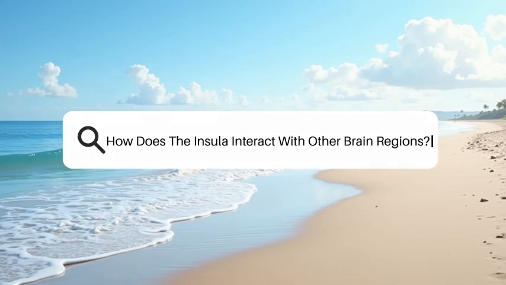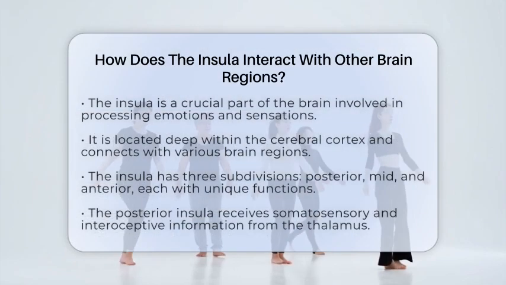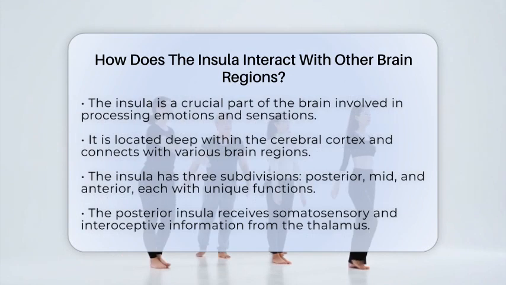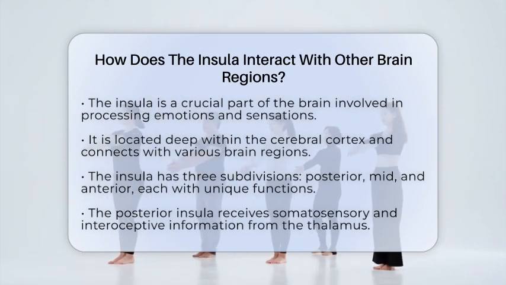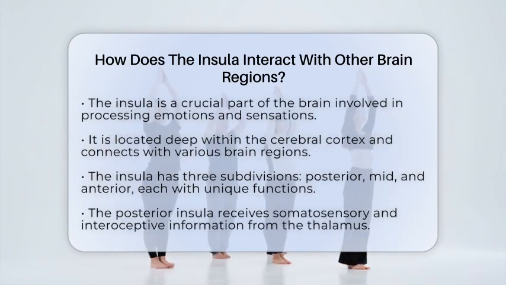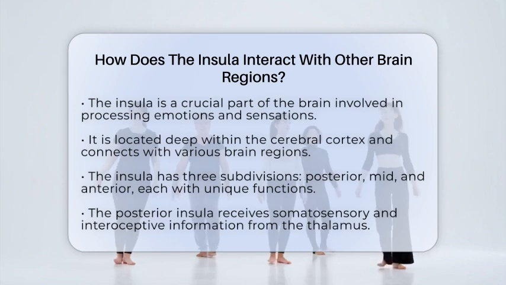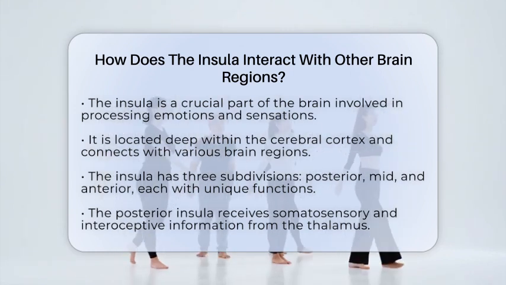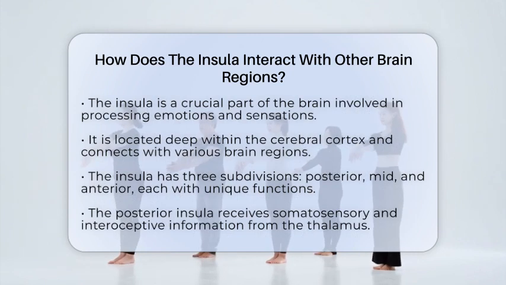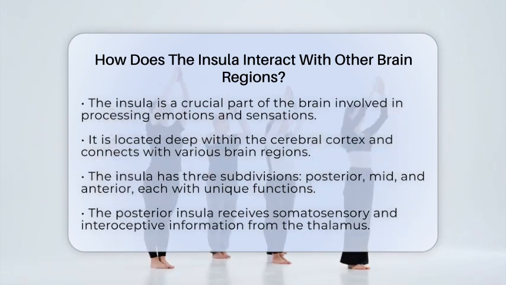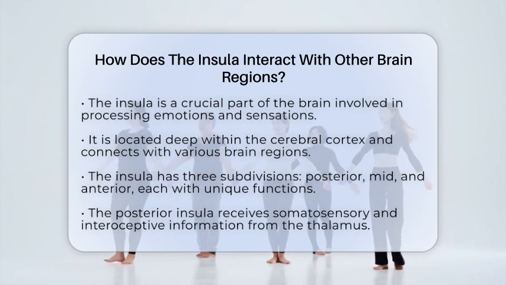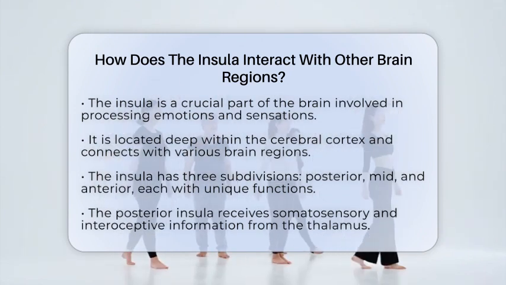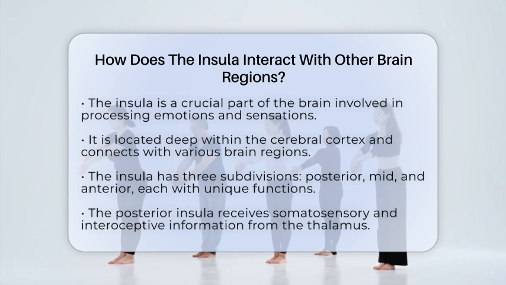How does the insula interact with other brain regions? Have you ever wondered how different parts of your brain work together to process emotions and sensations? The insula is a key player in this complex network. It is located deep within the cerebral cortex and interacts with various brain regions to integrate sensory, emotional, cognitive, and homeostatic information. This integration is crucial for understanding trauma recovery and the neurobiological impact of trauma.